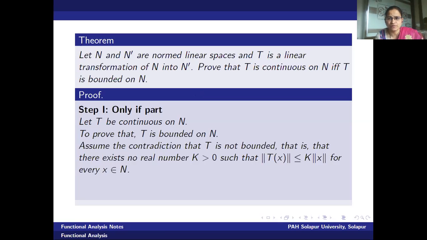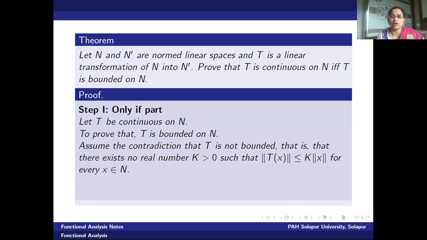Okay, let us do the first part of this theorem, the only if part, by assuming T is continuous on N, and we should prove that T is bounded on N. Right. Now, to prove T is bounded on N, we will make the contradictory assumption. What will be the contradictory assumption? T is not bounded. Okay.